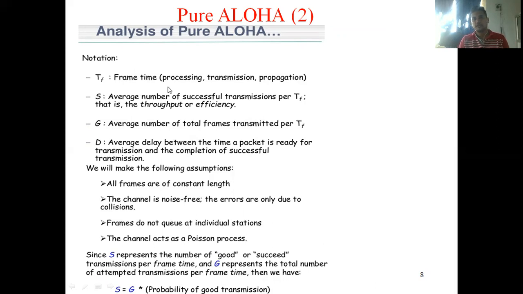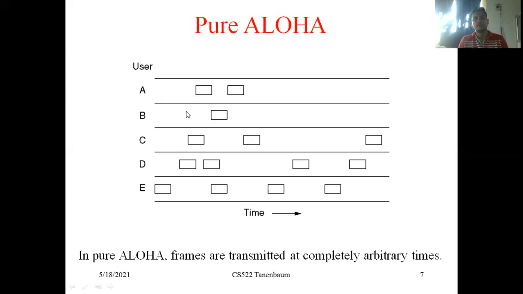TF is the frame time, and S is the average number of successful transmission frames. Here a total of 14 frames has to be delivered by the 5 users. But there is no guarantee that all 14 frames are received at the receiver end. Why? Because in between some collisions will occur, and some of the frames are destroyed.